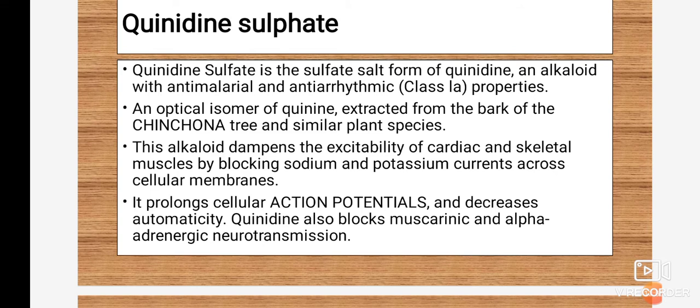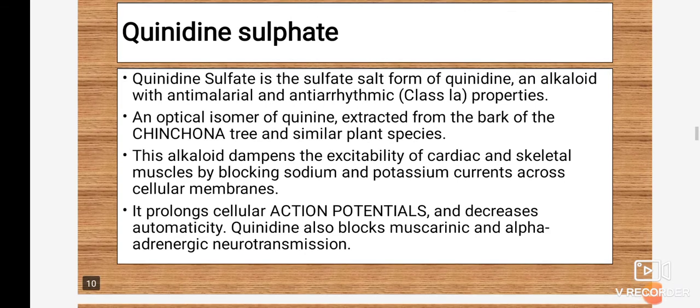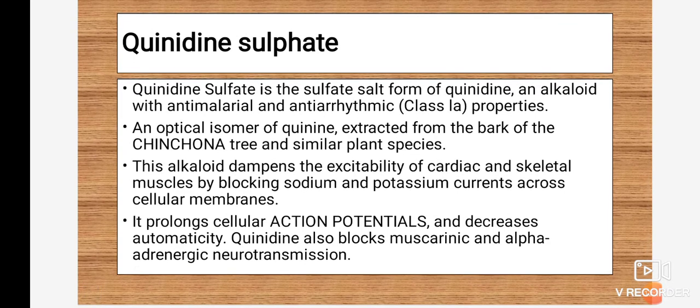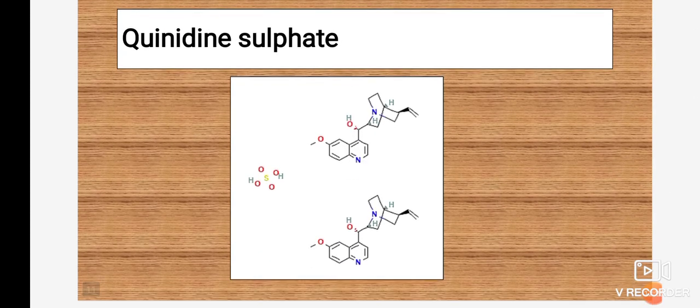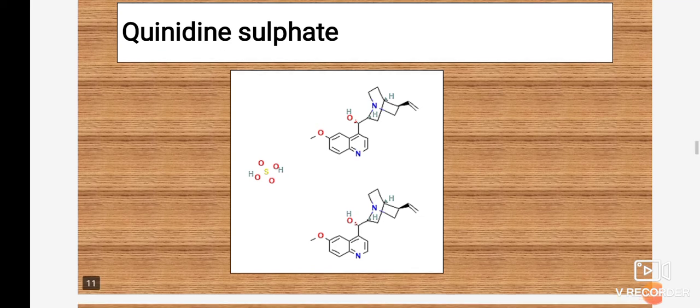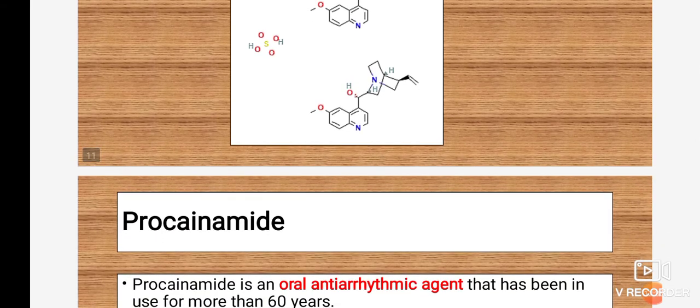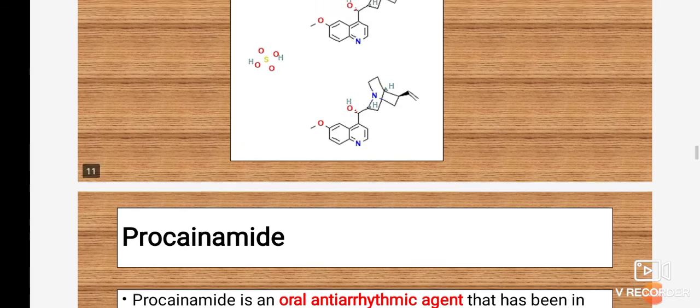This alkaloid dampens the excitability of cardiac and skeletal muscles by blocking the sodium and potassium current across the cellular membrane. So it prolongs cellular action potentials and decreases automaticity. Quinidine also blocks muscarinic and alpha adrenergic neurotransmission. This is an important point related to quinidine sulfate, similar to quinidine. The mechanism of action remains as it is; the only change is that it is a sulfate form of quinidine. To enhance bioavailability, potency, and pharmacokinetic parameters, the drug is converted into its salt form.